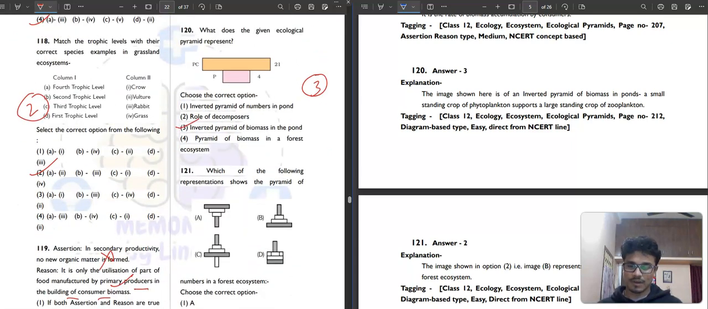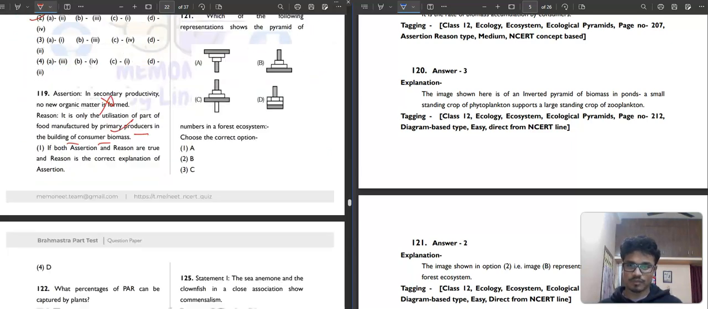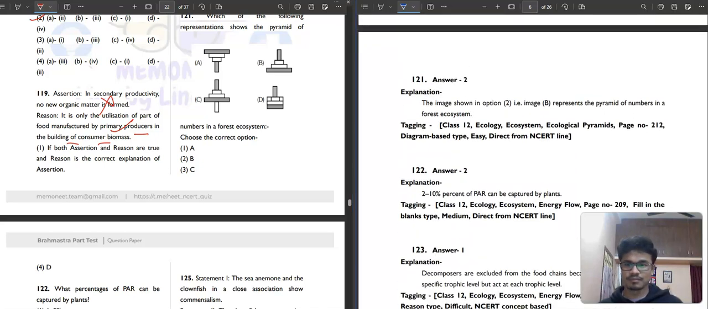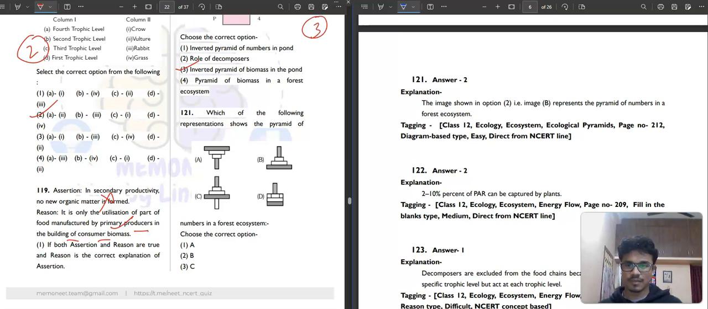Then 121. Which of the following representation shows the pyramid of numbers in a forest ecosystem? Pyramid of number in a forest ecosystem is A, B, C, D. So this is very easy. Pyramid of number in a forest ecosystem. B will be a correct answer. Second option will be a correct answer.